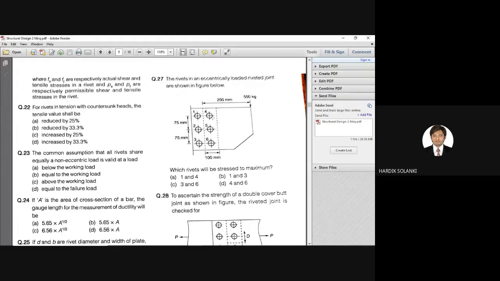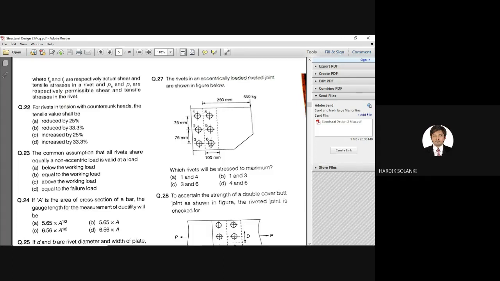For this type of problem, we have discussed eccentric loading in our lecture. We have discussed this type of figure using some standard terminologies. Here the values are given for that. So which rivets will be stretched to maximum? 1 and 4, which one will be stretched? The load is here. 4 and 6.